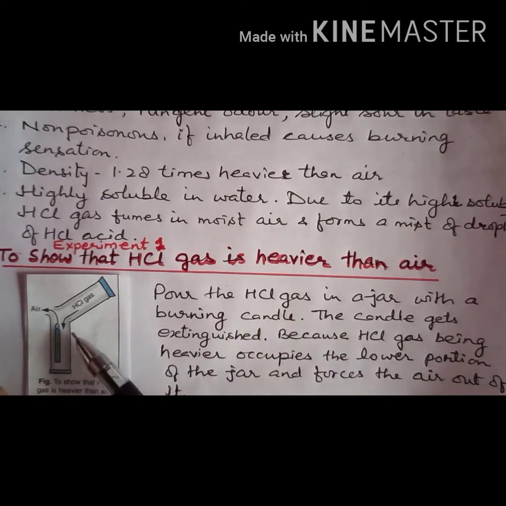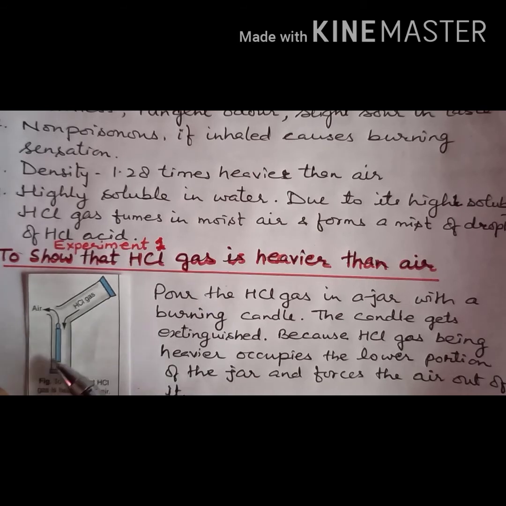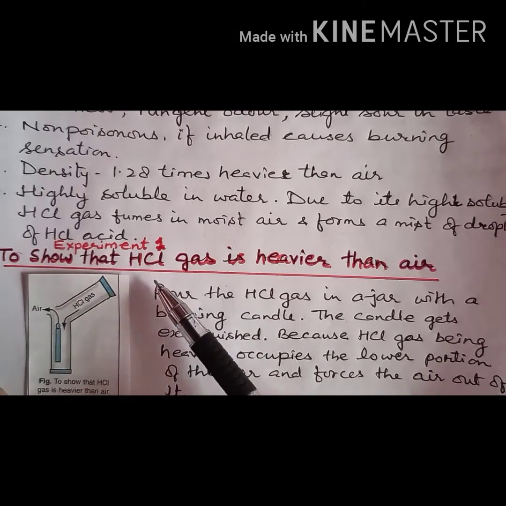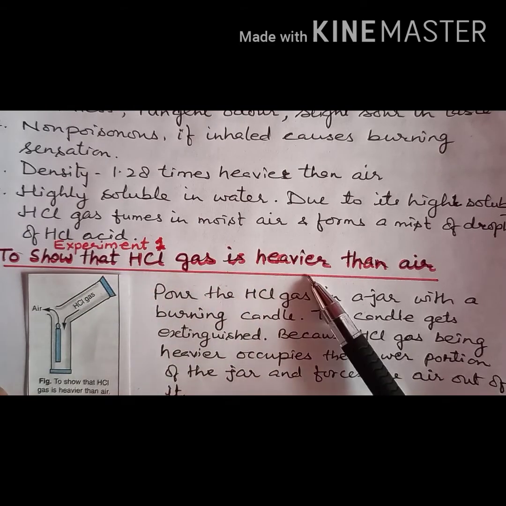Now the candle gets extinguished. Why? Because HCl gas being heavier occupies the lower portion of the jar and forces the air out. And when there is no air, the candle puts off, or extinguishes. And it shows that HCl gas is heavier than air.